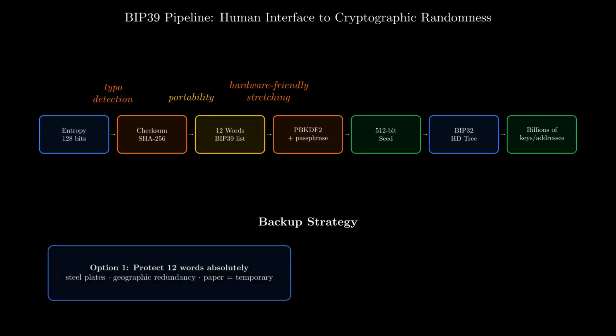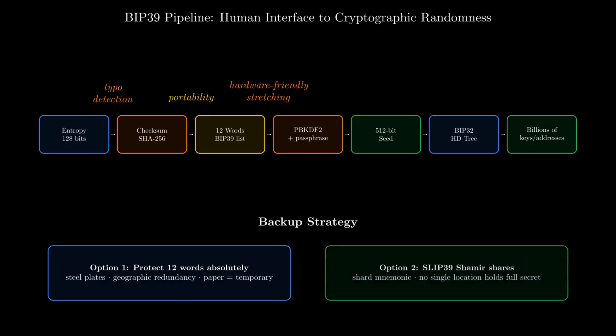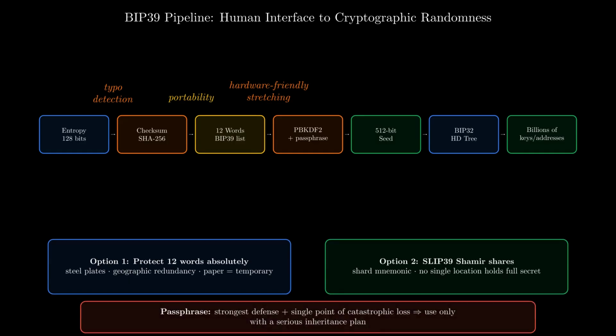Option 1. Protect the 12 words absolutely. Steel plates, geographic redundancy, treat paper as temporary. Option 2, split them using SLIP39, which shards the mnemonic into Shamir shares, so no single location holds the full secret. A passphrase is simultaneously your strongest defense and a single point of catastrophic loss. Use it only with a serious inheritance plan.